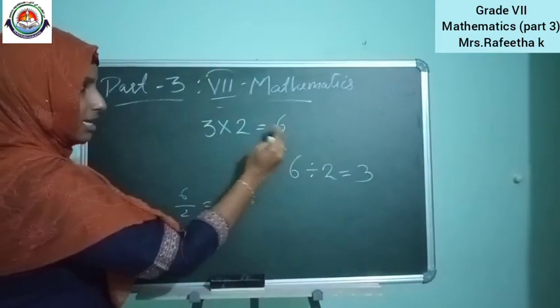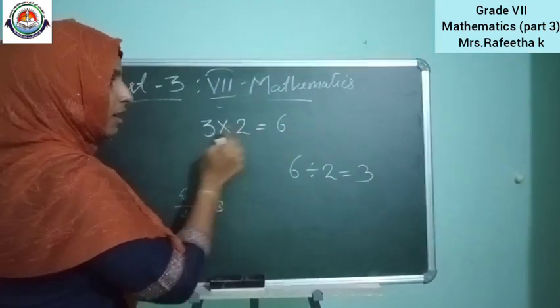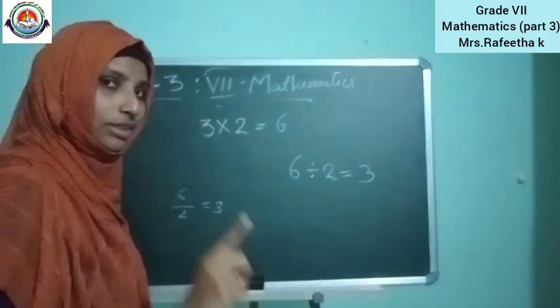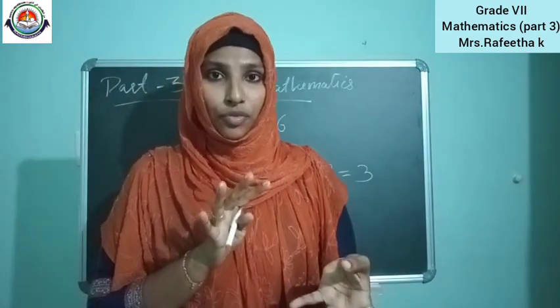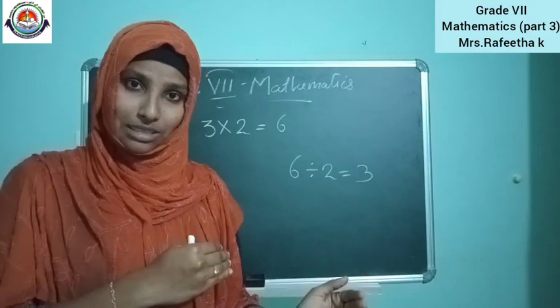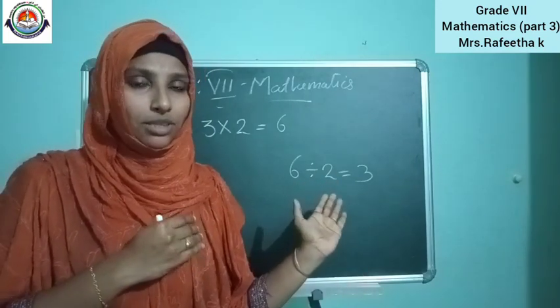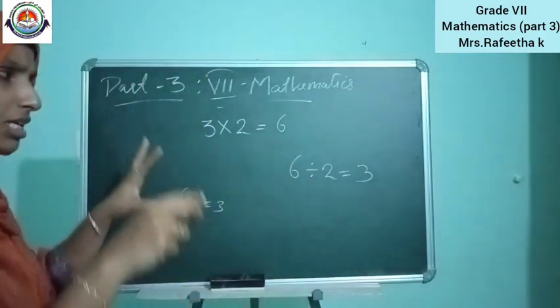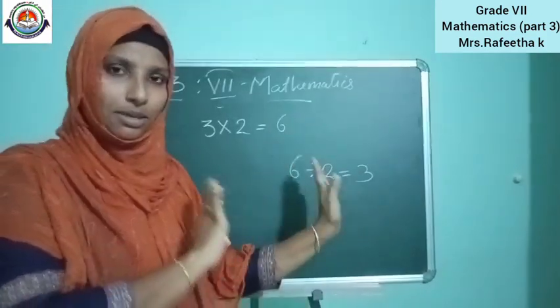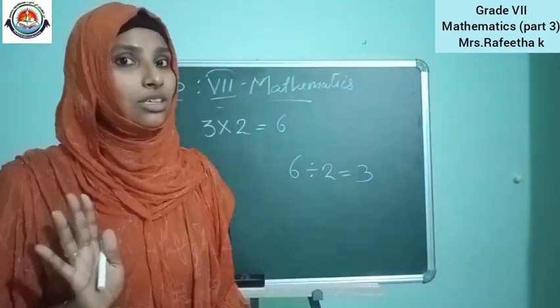If 6 is standing here and 2 is divided, the answer is 3. That is, multiplication is the reverse process of division. Until now we were studying all this with whole numbers. Now we are going to study integers also. There is no change. Whatever happens in whole numbers, the same happens in integers also.